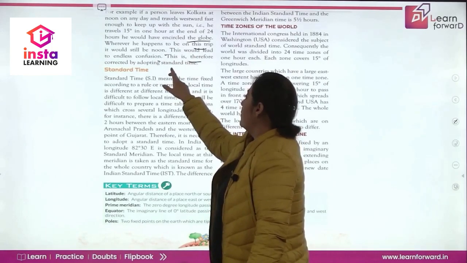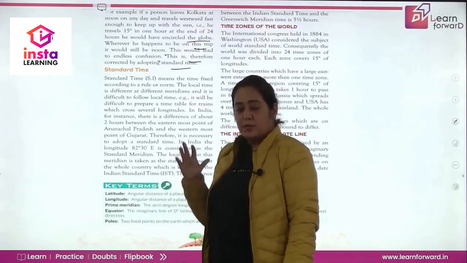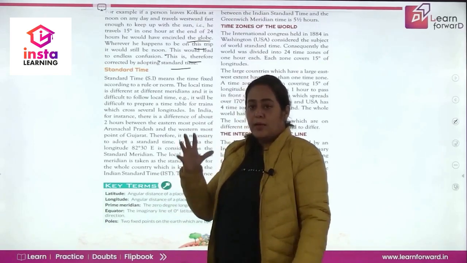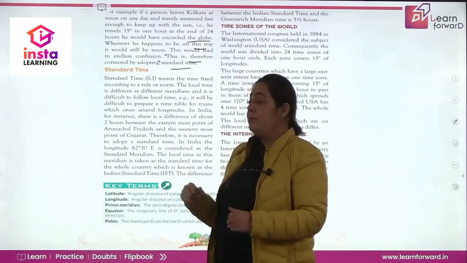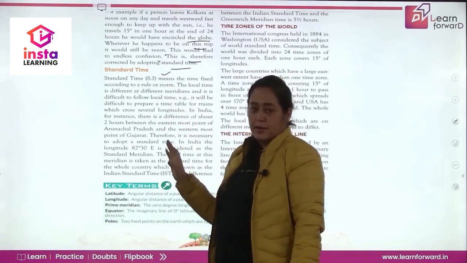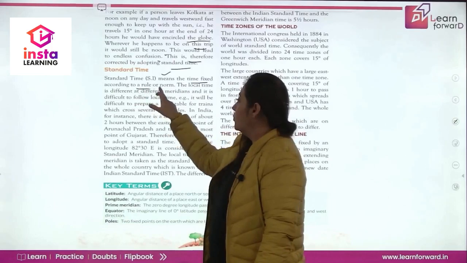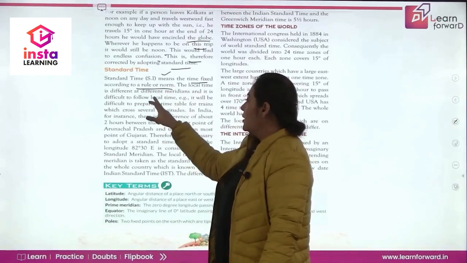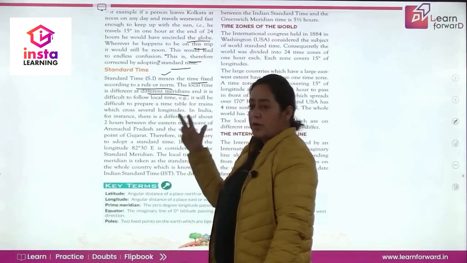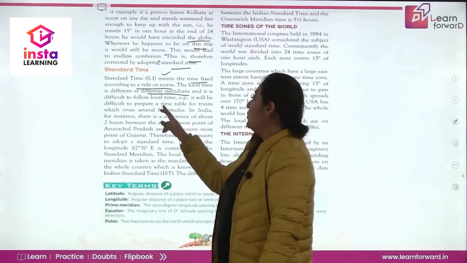इस करके हमने जो है local time which is based on the sun, we are not going to adopt that as the standard methodology to calculate time. We'll definitely have standard time. Now what is standard time? It means the time that is fixed according to a rule or a norm. The local time is different at different meridians. Local time different meridians में different होगा and it would be difficult to follow the local time.